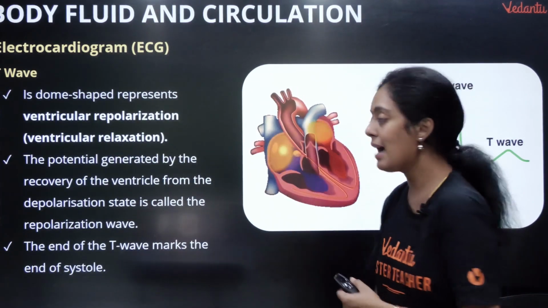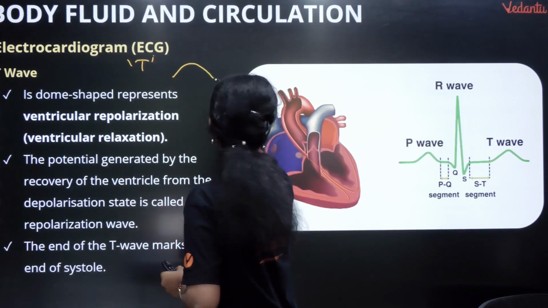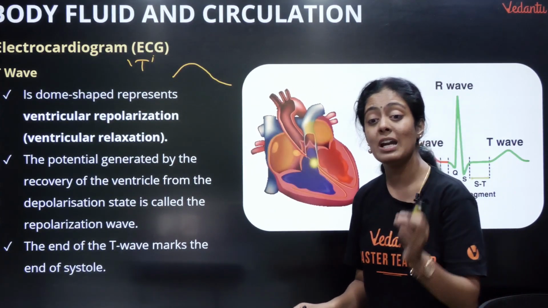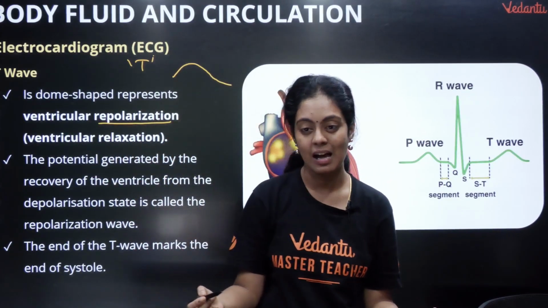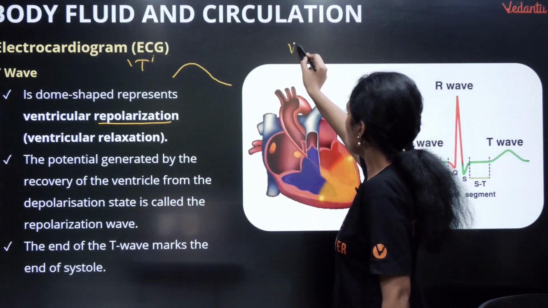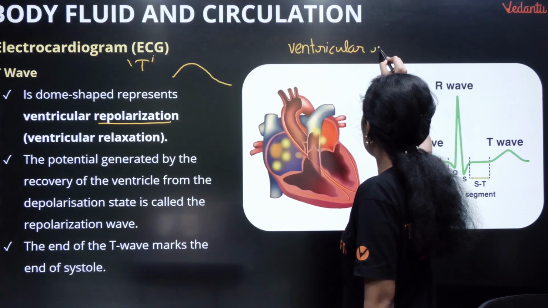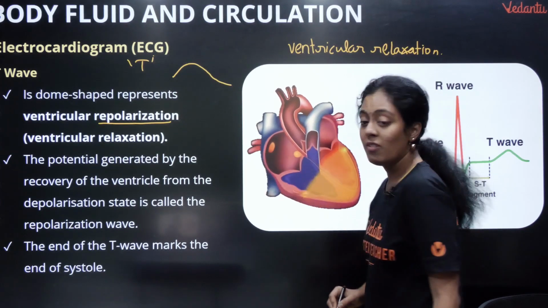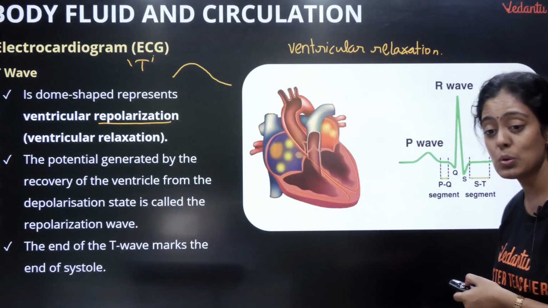Okay, next we have T wave. T wave என்றது ஒரு டோம் மாதிரி வேவ். இங்க பாருங்க, இப்படி டோம் மாதிரி. So what does this represent? It represents ventricular repolarization. Ma'am, அங்கெல்லாம் D இருந்துச்சு, இங்க ஏன் re இருக்குன்னா, here the ventricles are going to relax. சும்மா அவங்க ரிலாக்ஸ் ஆவாங்க. Okay, so what does this represent பசங்களா? Ventricular relaxation. ரொம்ப முக்கியமான விஷயம். Okay, very important. And this T wave marks the end of your systole.